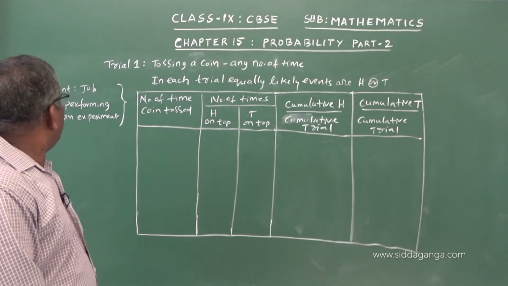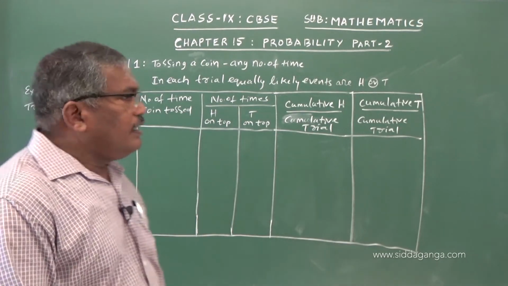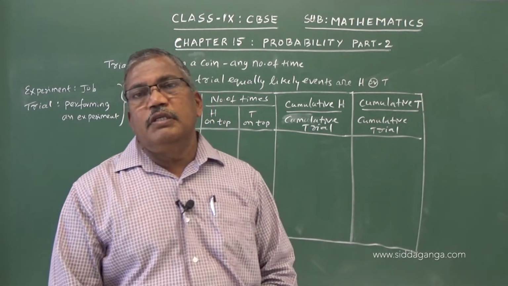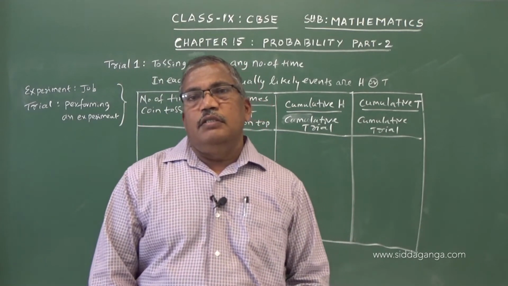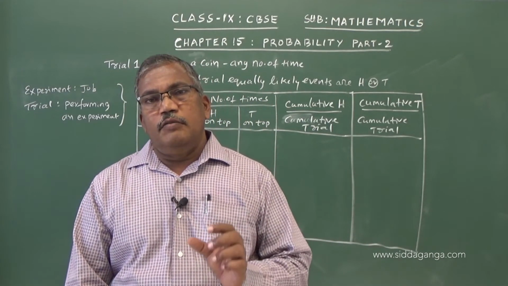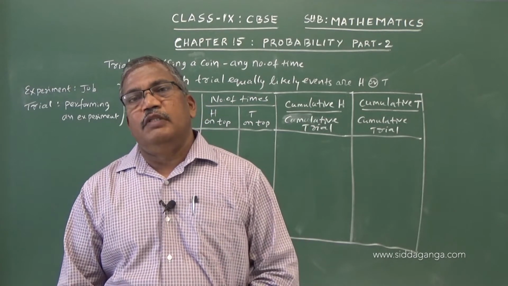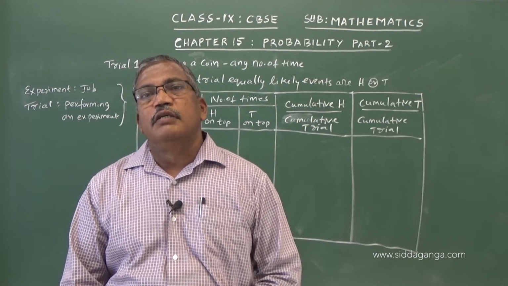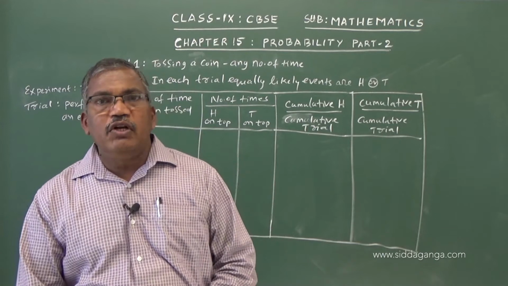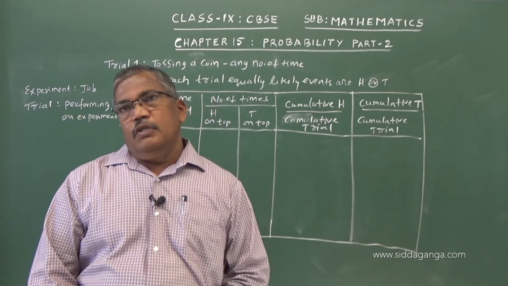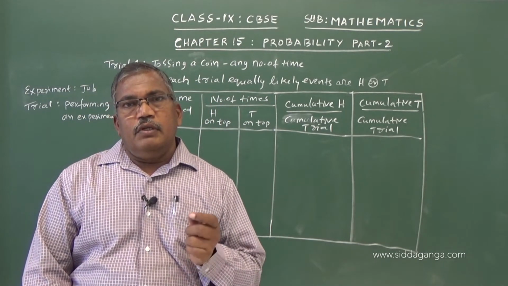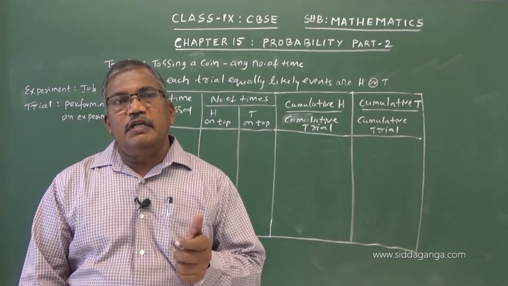So you understood that an experiment is a job which produces some specific results. It will produce some results or outcomes. They are known as events. Tossing a coin itself is an experiment.